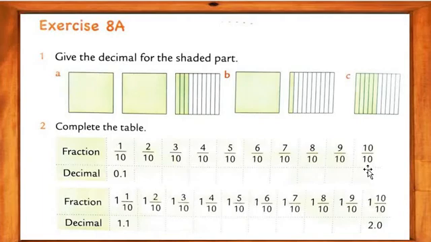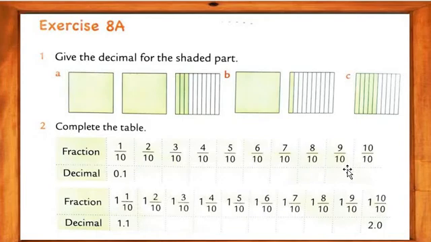That is the most important thing for us. Again I repeat: 0.2, 0.3, 0.4, 0.5, 0.6, 0.7, 0.8, 0.9, and 10 means 1.0.